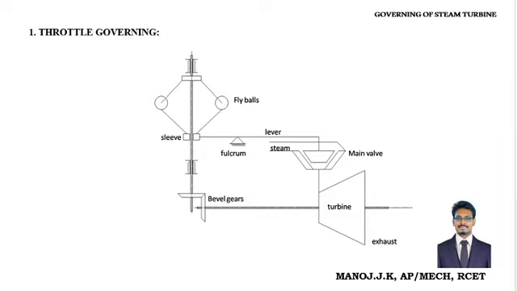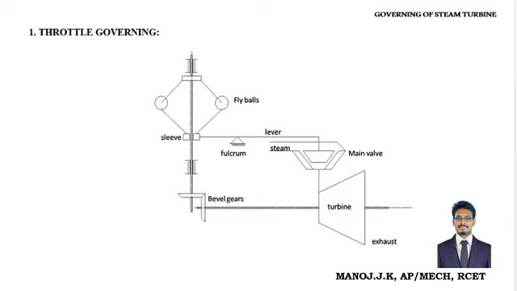I am repeating this once again. When the turbine moves or rotates faster, with the turbine through the bevel gear, the main rod which is hanging the fly balls also rotates at the same speed. So therefore the fly ball also gets lifted.